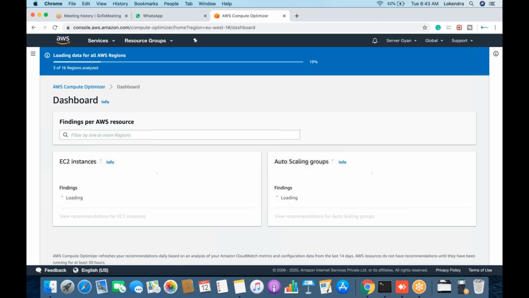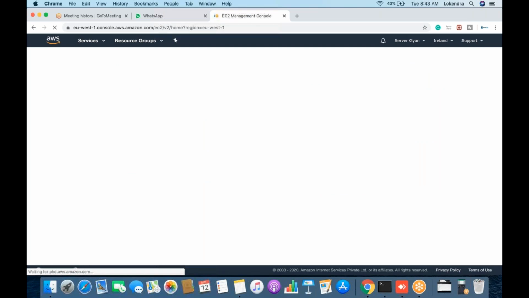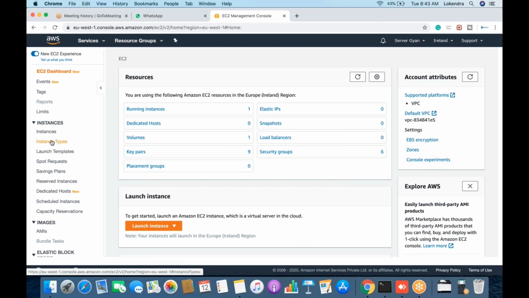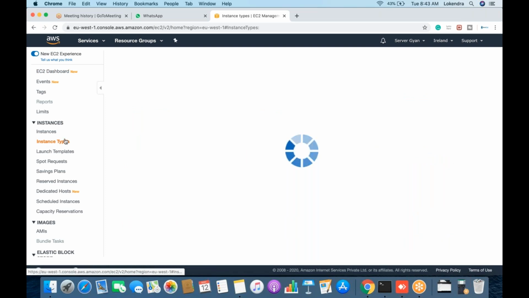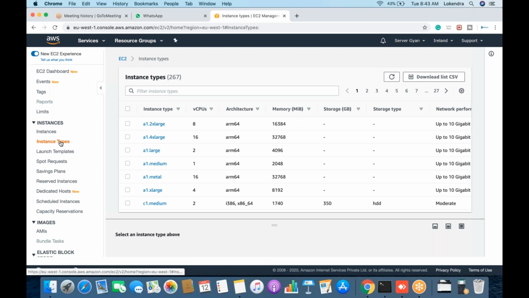Now, let us talk about one more thing. It is once again rescanning. I don't want it to rescan. Okay. Next. So when we select an instance type, what are the things we need to consider? What are the things we need to take care of? First of all, we need to go to this particular section, instance type. I hope you might have seen it before as well, but even so, being part of this session, I'm supposed to let you know.